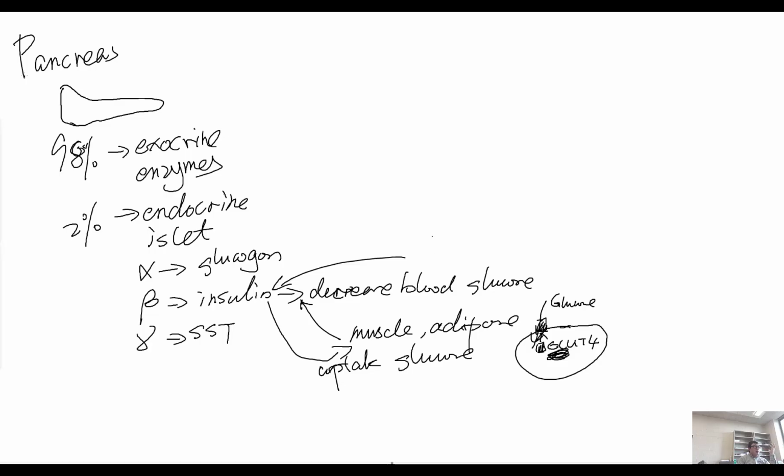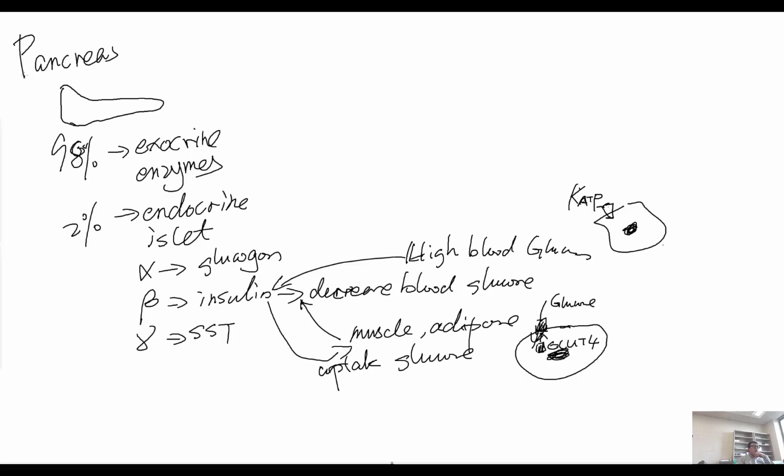Another thing is how insulin is regulated. As I mentioned earlier, insulin is regulated not by the pituitary gland or the hypothalamus, but directly by high blood glucose. This is an islet cell, and in the center is the K-ATP channel, a channel regulated by ATP.